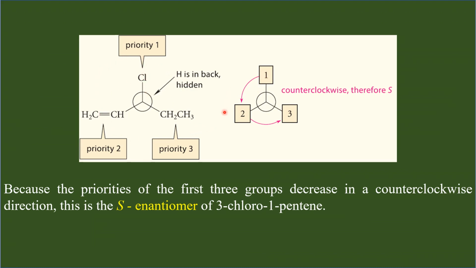The priority order is like this. When you read the numbers, your eyes travel in the anti-clockwise, counterclockwise direction. Therefore, this chiral center is assigned configuration S. So this is the S enantiomer of 3-chloro-1-pentene. As I said earlier, the IUPAC name of this molecule is (S)-3-chloro-1-pentene.